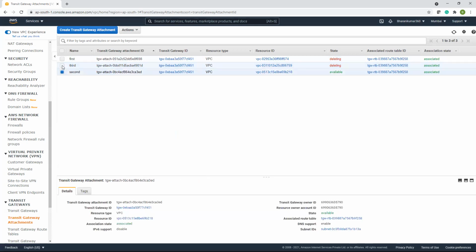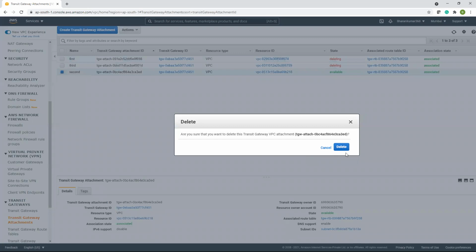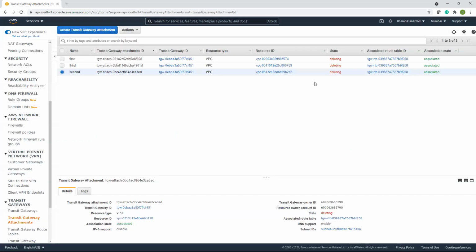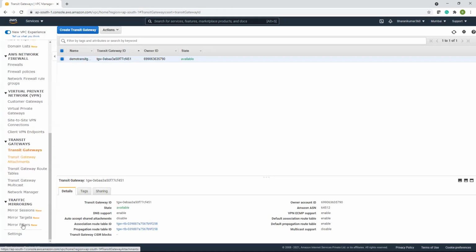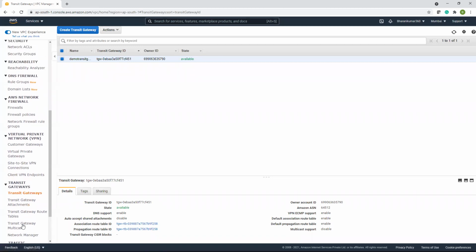And this one. Delete, after delete is successful, go and delete transit gateway. And that's about VPC, guys. Any doubts?